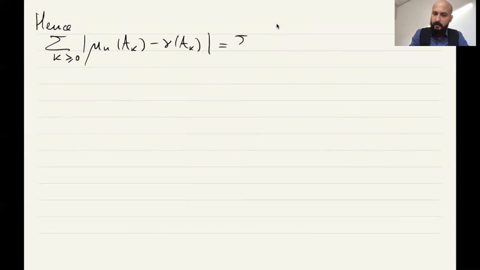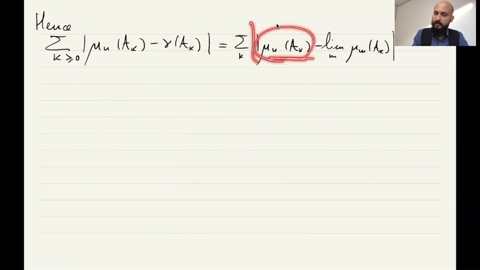So hence what do we have? If you sum over k, |mu_n(A_k) minus nu(A_k)|, we can bound this. What is nu? You have mu_n(A_k) minus the limit over m of mu_m(A_k).